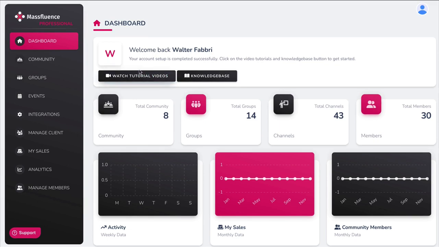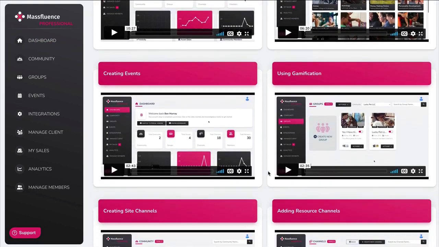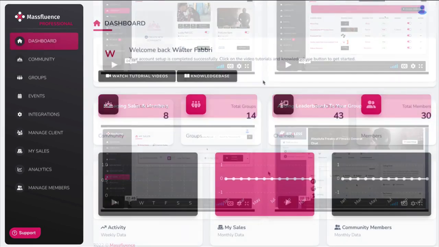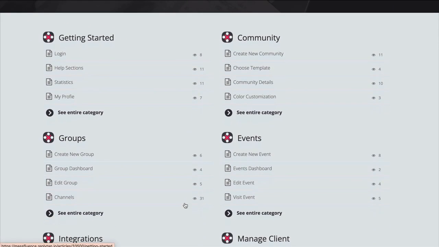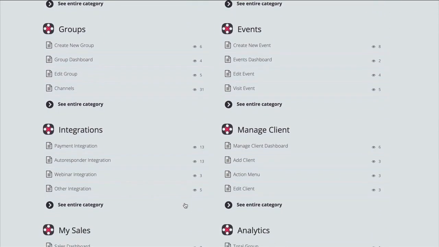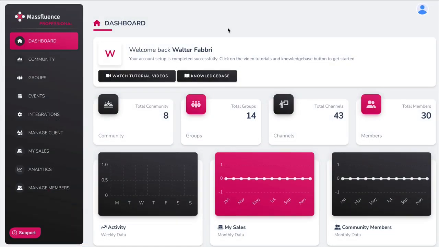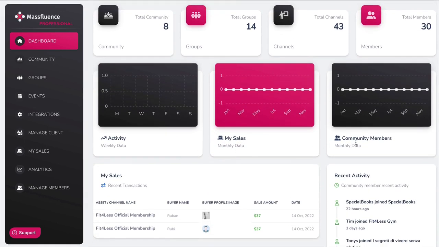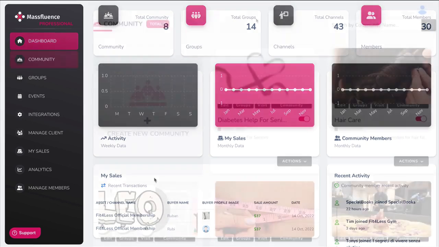The first thing you'll want to do is to watch the tutorial videos. And there are quite a few in here showing you exactly how to use each feature. And there is also a knowledge base where they have different articles in here giving you even more detail. So the dashboard basically shows you how many communities, groups, channels, and members you have, as well as some stats on your activities and sales.